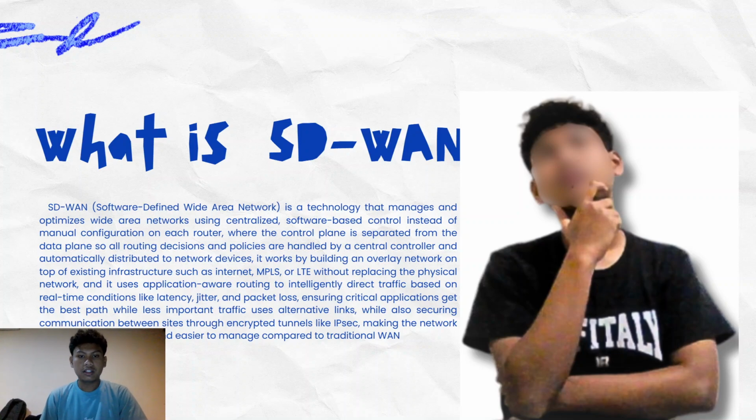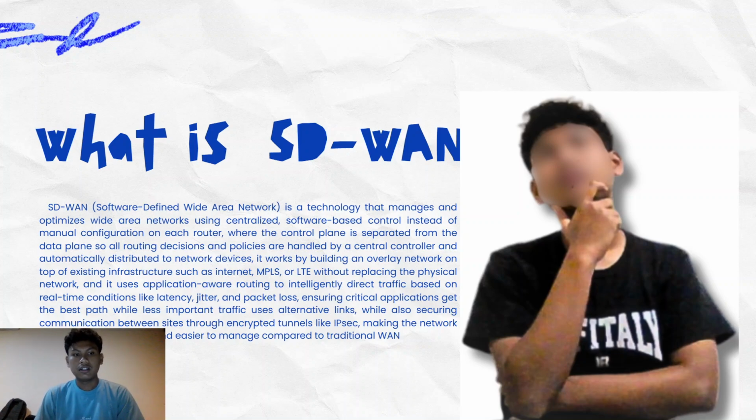It works by building an overlay network on top of existing infrastructure such as internet, MPLS, or LTE without replacing the physical network, and it uses application-aware routing to intelligently direct traffic based on real-time conditions like latency, jitter, and packet loss, ensuring critical applications get the best path while less important traffic uses alternative links, while also securing communication between sites through encrypted tunnels like IPsec, making the network more efficient, scalable, and easier to manage compared to the traditional one.